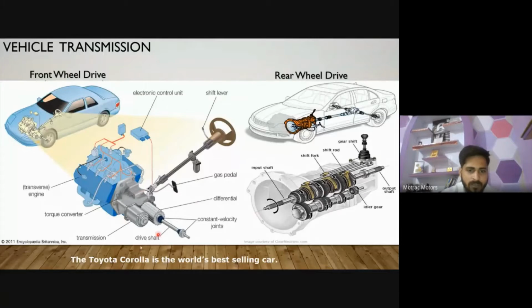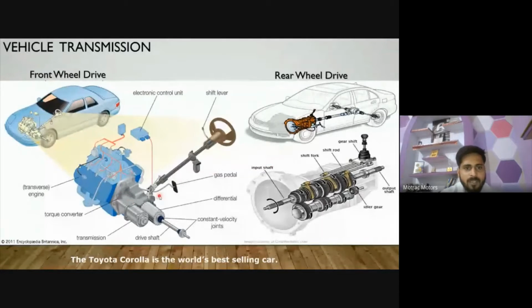Here in this figure you can see that in the front wheel drive, the transmission box is directly attached to the engine. It is connected with the differential and the CV joints, transferring engine power to the front wheels.